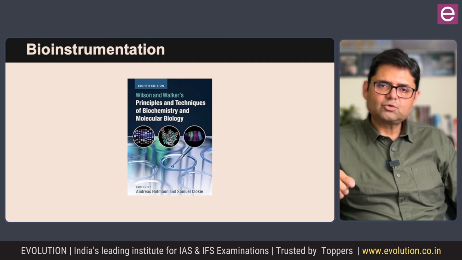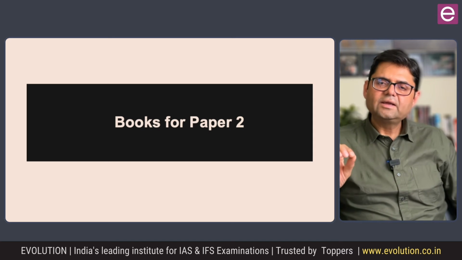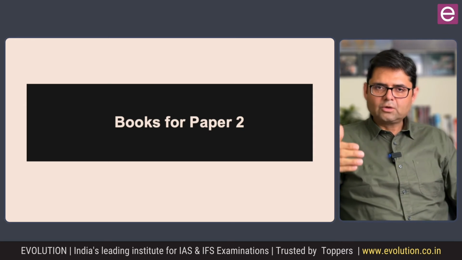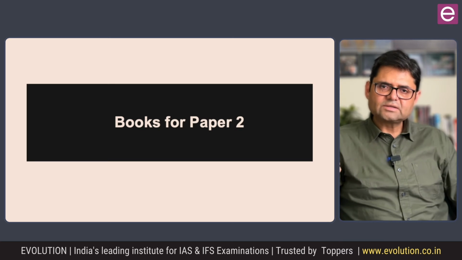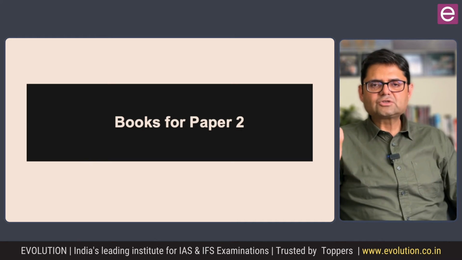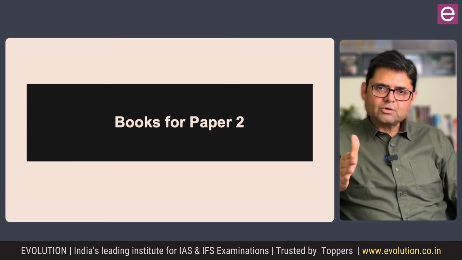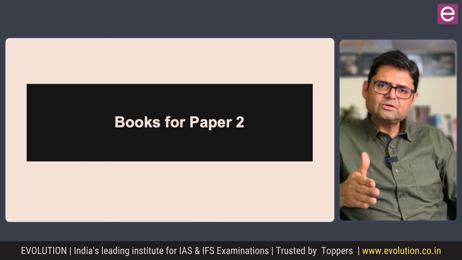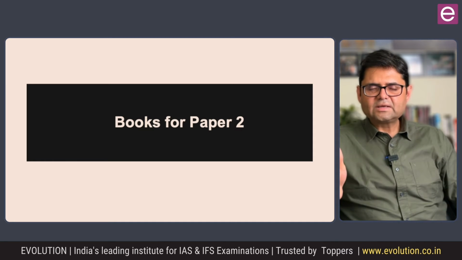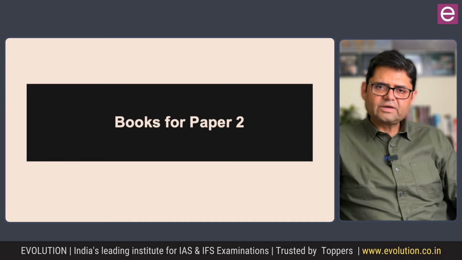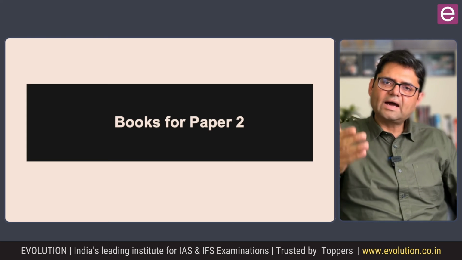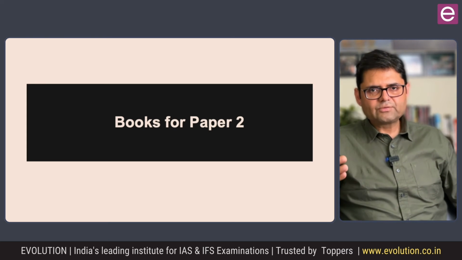Now let us move to paper 2. Now what are the areas that are there in paper 2? So paper 2 has got two sections, and taken the two sections together, there are 6 topics. But these 6 topics are slightly bigger topics. Like in paper 1, you had 8 areas, but out of 8, 2 areas were big, rest of the areas were moderately sized. Like invertebrate zoology and vertebrate zoology were big areas. Every other area was a moderately sized area. But in paper 2, there are six areas, but each area is slightly bigger than moderate, but not very large syllabus either. The largest syllabus is of invertebrate zoology.